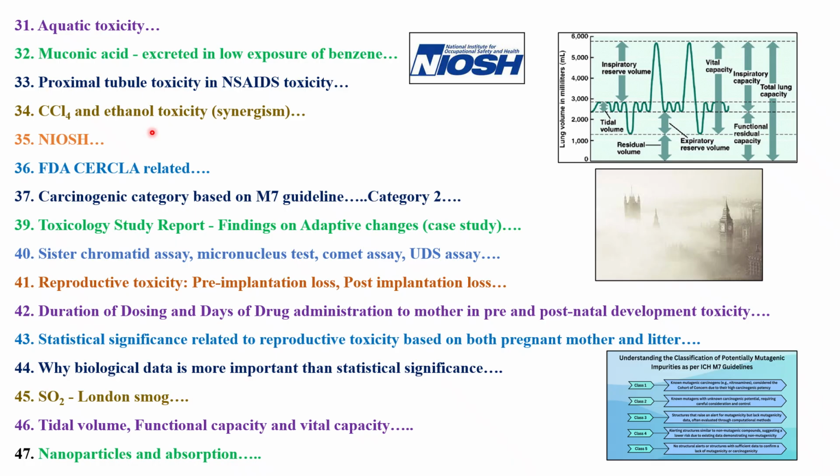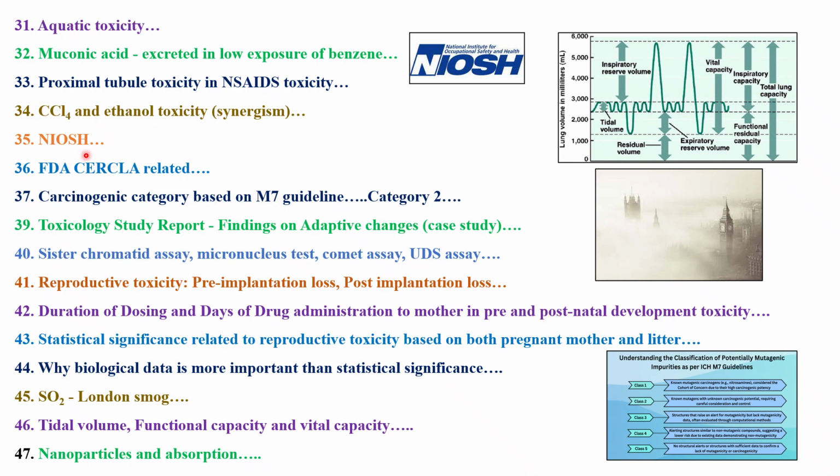You will definitely get that in the principles of toxicology chapter. And one more thing, this is a classic example. Repetitively they are asking about CCl4 and ethanol toxicity, or benzodiazepines, or some other drugs, and rifampicin, rifabutin. So some questions are like that, on rifampicin or CYP enzymes or grape juice with some other drugs. They will definitely ask such questions.